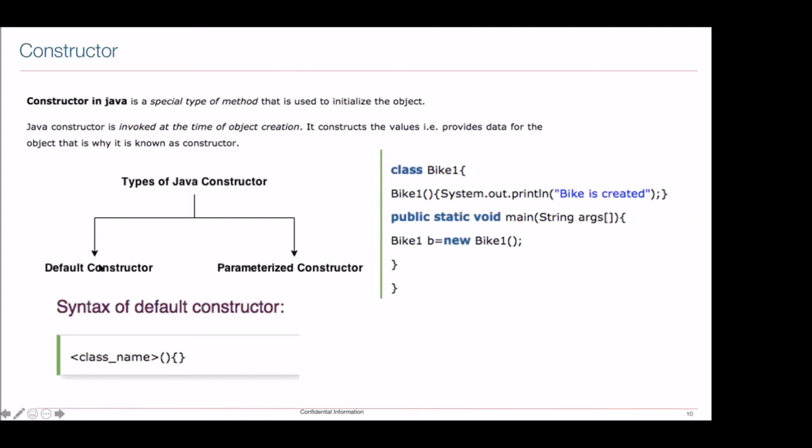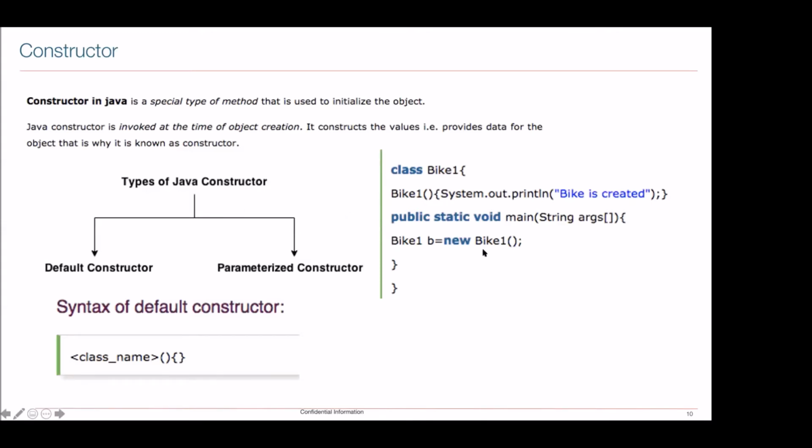Default constructor: if you are not making one, then when the compiler is going to compile and create your .class file, the compiler itself can create a default constructor for you, because somewhere it needs to create an object for you.